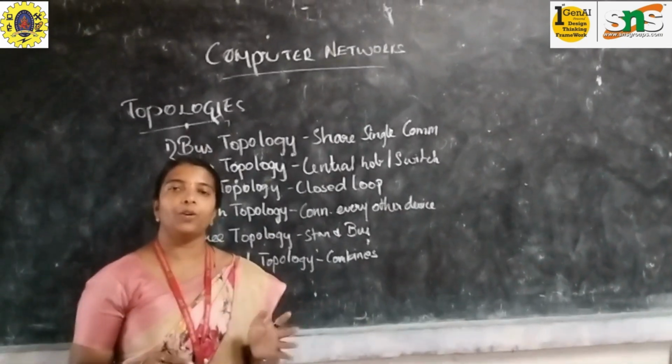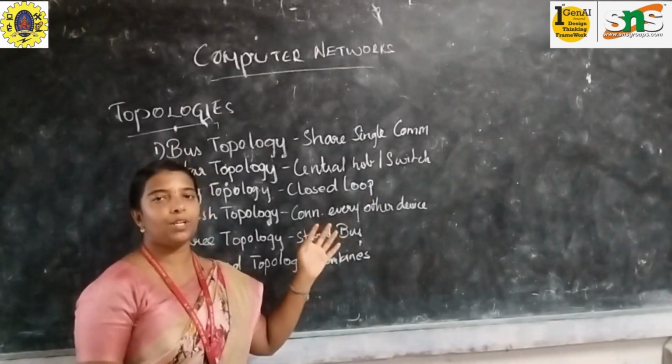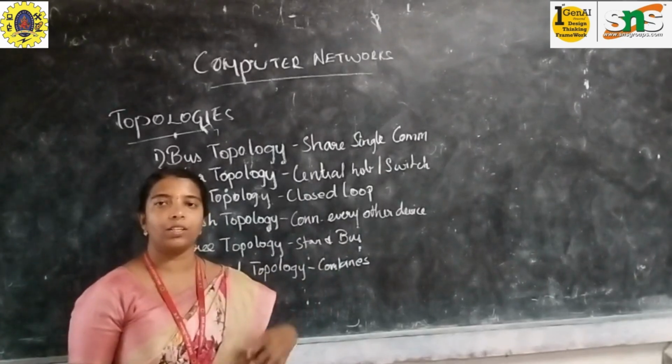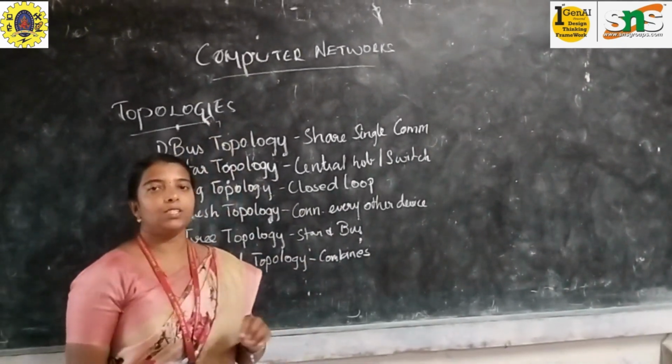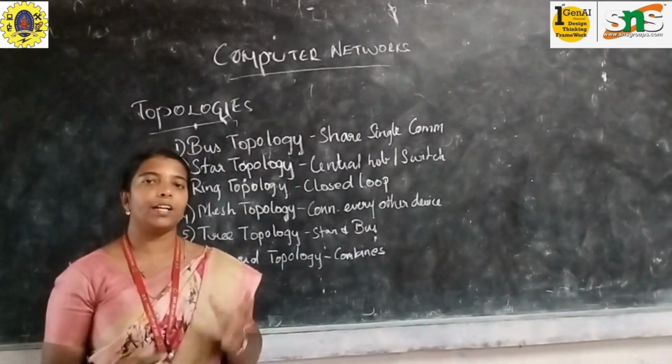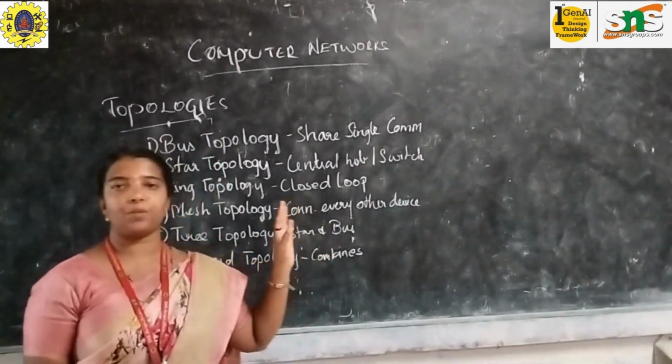In today's topic, we are going to see about computer networks. In computer networks, we have already seen how to build networks and what the requirements of a network are. So now we will see about the topologies. Topology is nothing but the connection, how the network works. You have 6 types of connection.